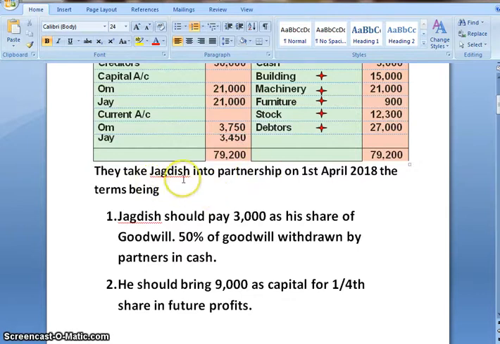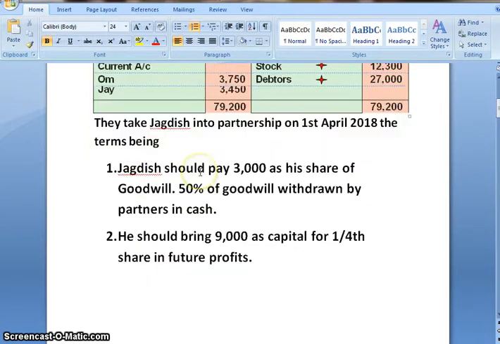They take Jagdish. So Jagdish is the new partner. And on admission, Jagdish should bring 3,000 as his share of goodwill. He is bringing how much? 3,000 as goodwill, of which 50% of goodwill will be withdrawn by the partners in cash. But first we will make the journal entry of goodwill being brought into the business. The journal entry would be cash account debit to goodwill account.